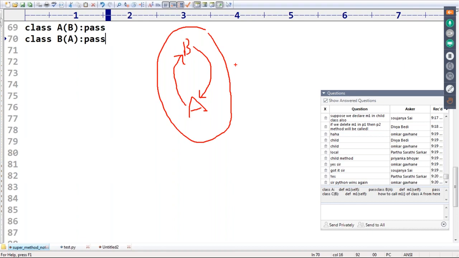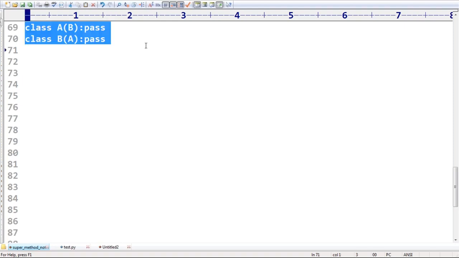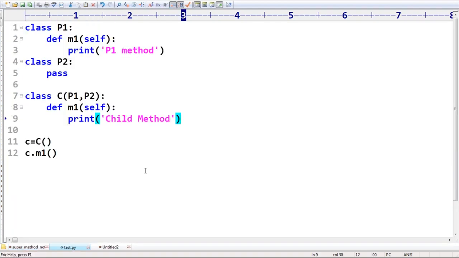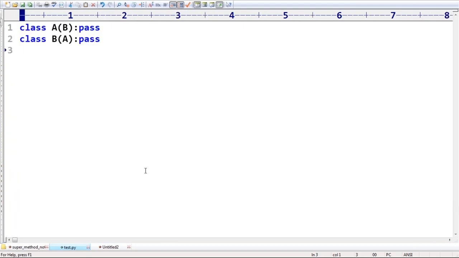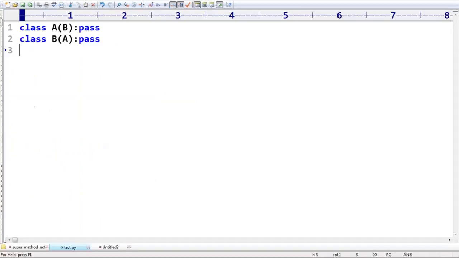Now I have one bigger doubt, sir. This type of thing is not allowed in Python. It is not deadlock. Deadlock is a different concept. Now let me take this one: class A is the child of B, B is the child of A. What will happen, sir? It's going to give a NameError, B is not available, something like that. Cyclic inheritance is not allowed.